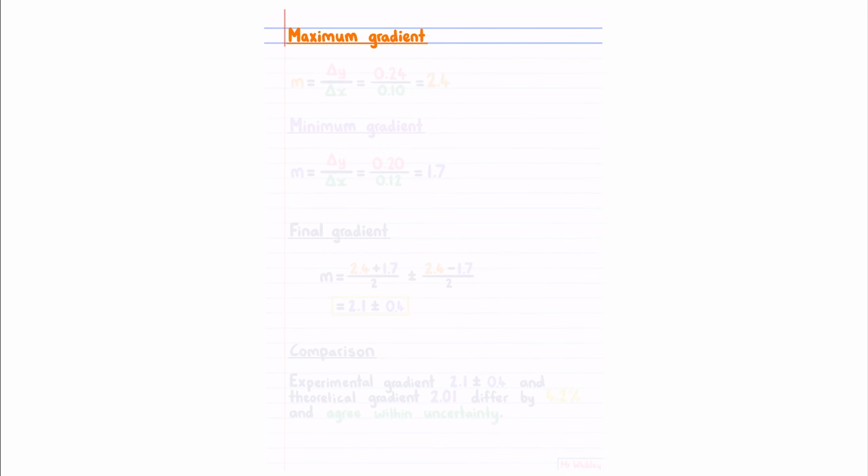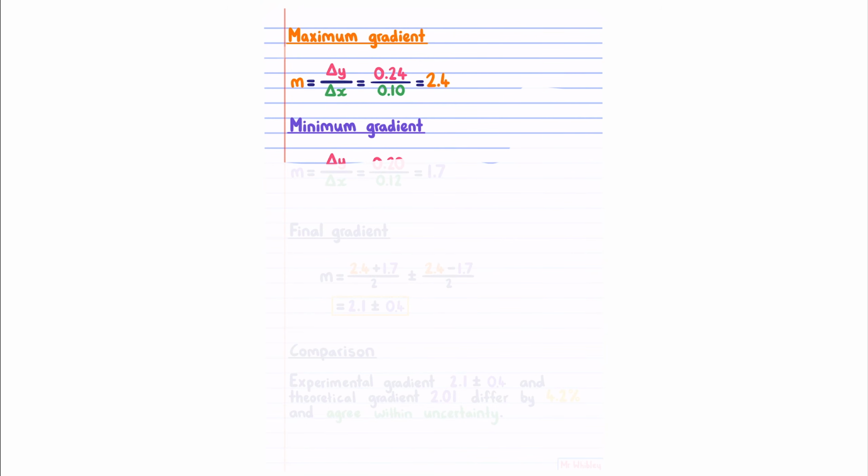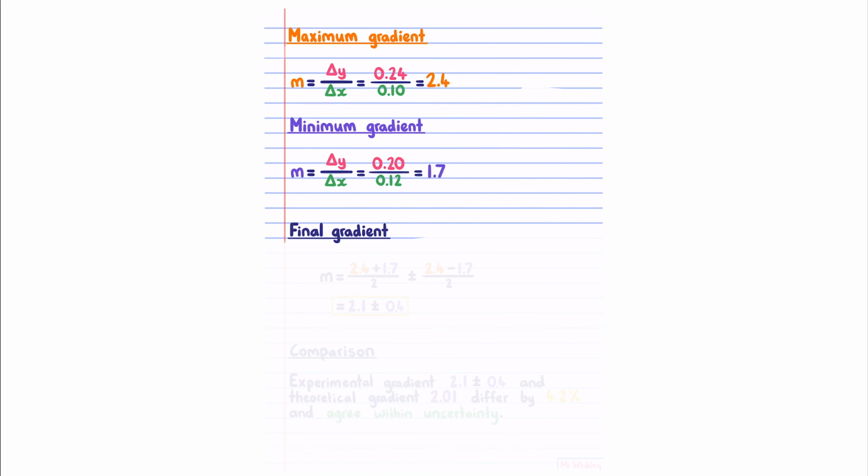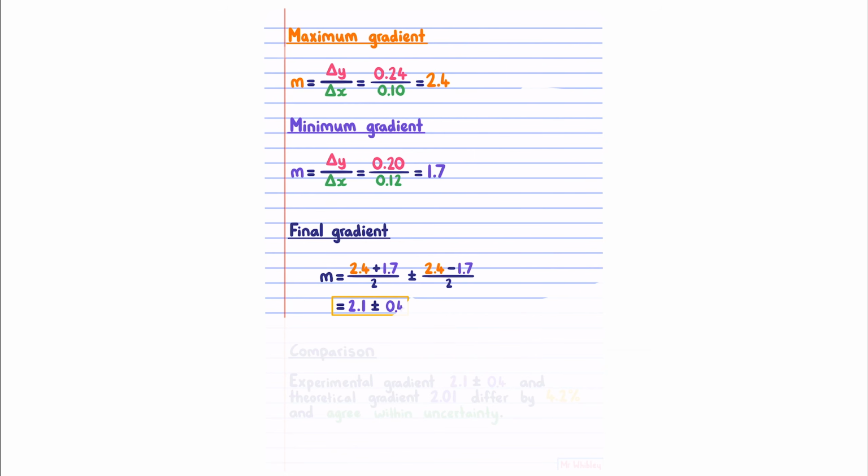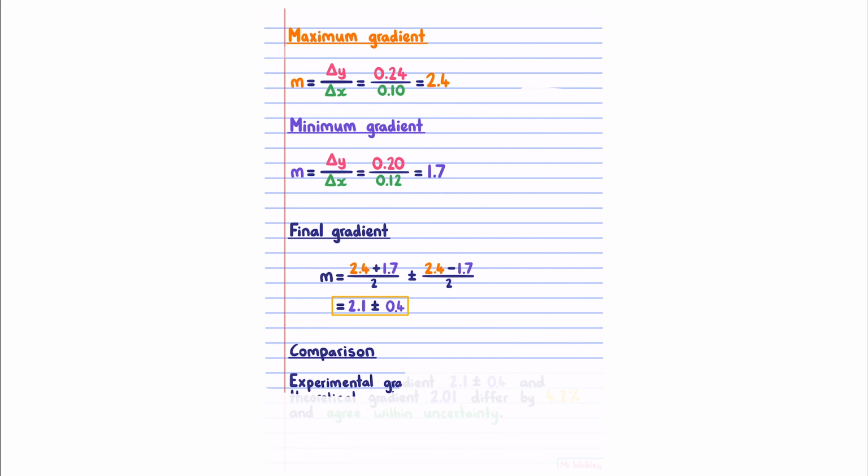To calculate our maximum gradient, we use our change in y and change in x that we drew before, which gives us 2.4. Doing the same for our minimum gradient, our final gradient is the average of these two, plus or minus half the difference, which gives us 2.1 plus or minus 0.4. For our comparison, the experimental gradient 2.1 plus or minus 0.4 and theoretical gradient 2.01 differ by 4.2% and agree within uncertainty.